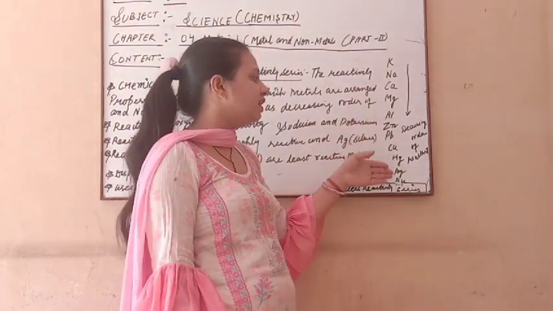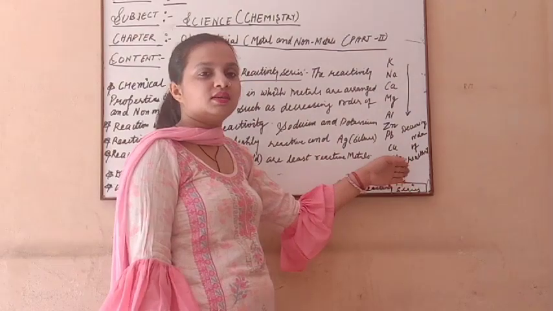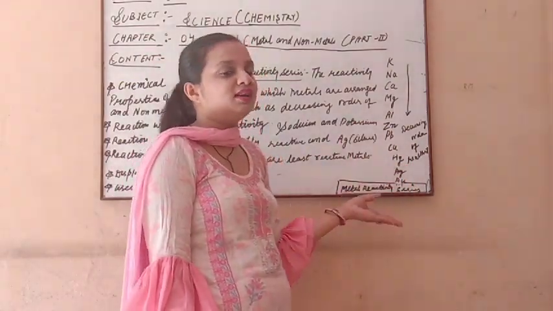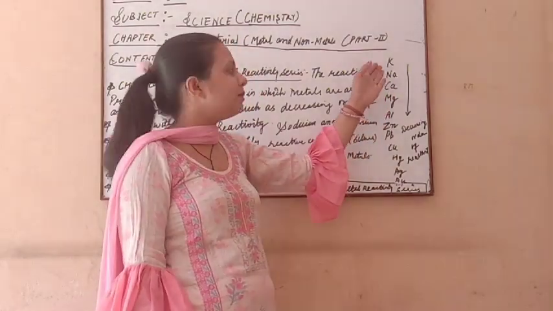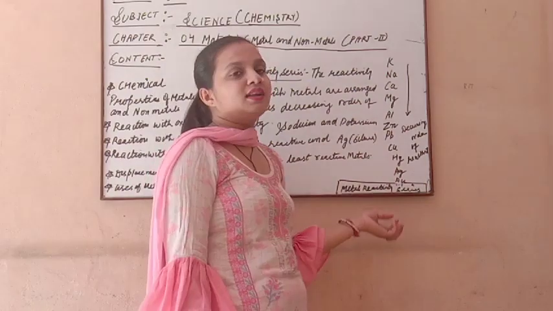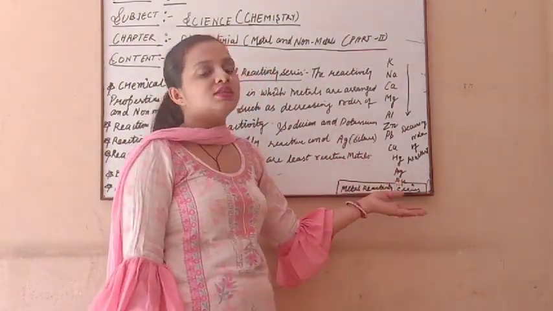These metals are arranged in such an order that as we go down the series, the reactivity decreases. So those in the upper side of the series are more reactive than those on the lower side. So potassium and sodium are more reactive than silver and gold.